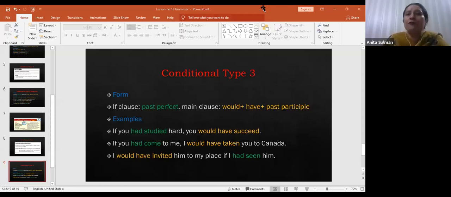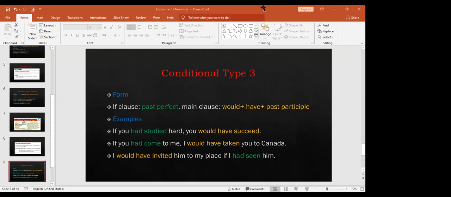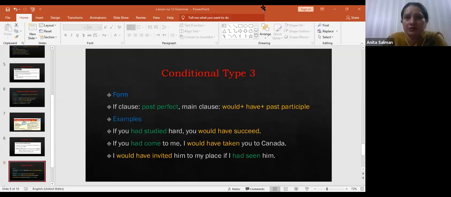Conditional sentences type 1. It is possible and also very likely that the condition will be fulfilled. These situations are possible. What will its structure be? If plus simple present. In the if clause we use simple present tense, and in the main clause we use simple future tense. For example, if I find her address, I will send her an invitation.